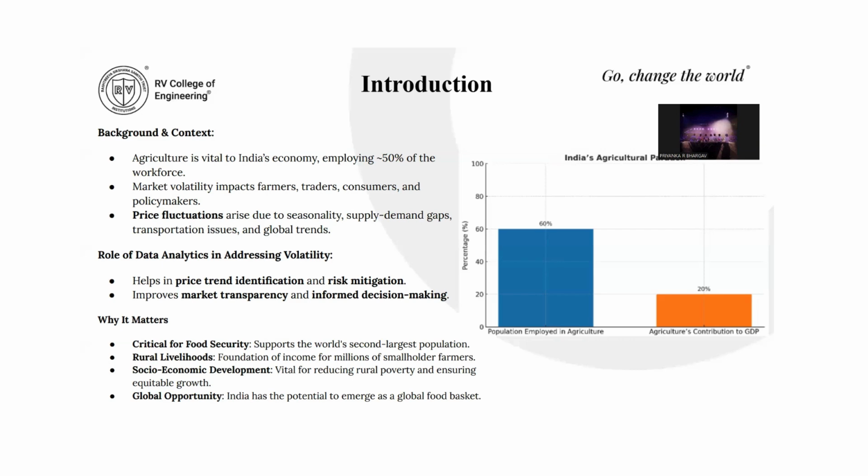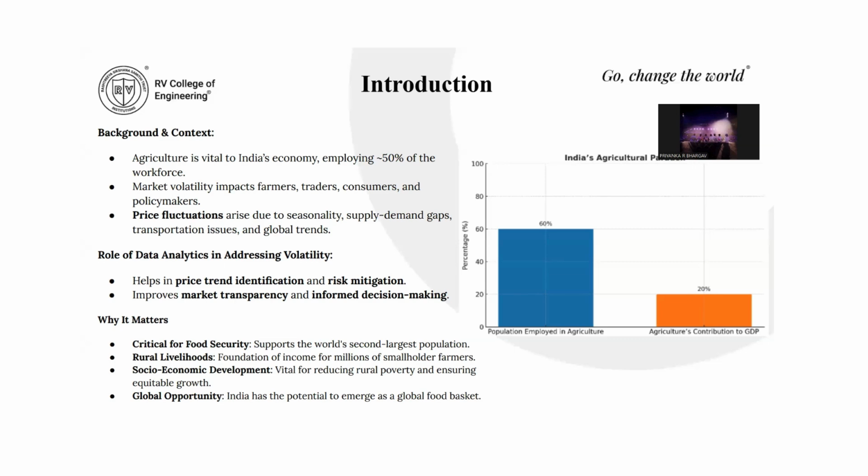More importantly, we are not just looking at the numbers, we are translating them to actionable policy insights. By leveraging AI driven advisories, blockchain enabled traceability, and infrastructure improvements, we can address the root causes of this price volatility and create a more stable and efficient agricultural market. So this is basically about building smarter solutions, which benefits everyone in the supply chain, from the farmers to the consumers.